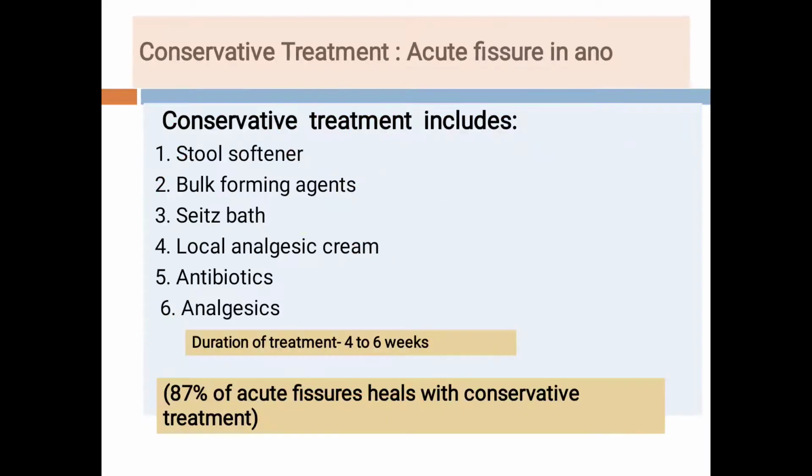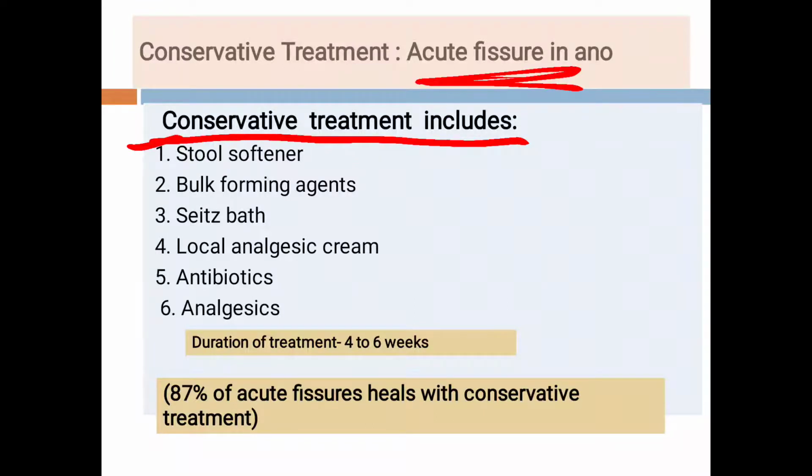So students, now see what we have advised to the patient. In the treatment for acute fissure in ano, we have advised stool softeners, bulk forming agents, sitz bath, local anesthetic cream, antibiotics and analgesics.